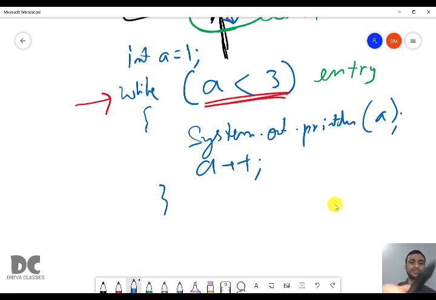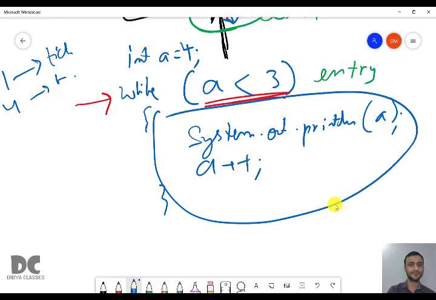For example, if we change the value of a to 4, then what will happen? 4 less than 3, false. So we cannot enter inside the body of the loop. Assume that 1 means ticket is present and 4 means ticket is not present. So if a is equal to 1, this is true. So you can enter, means you have the ticket and you can enter inside the cinema hall.